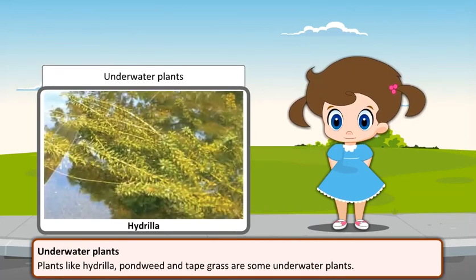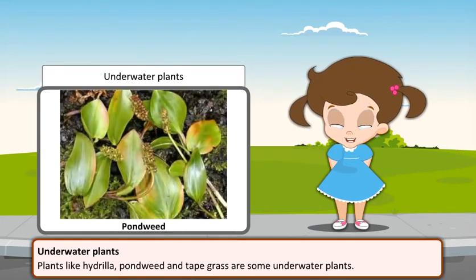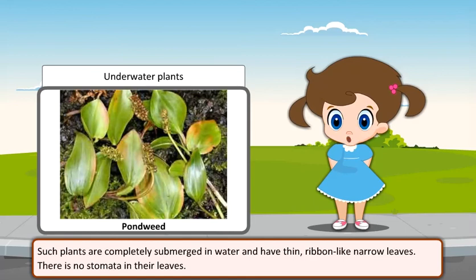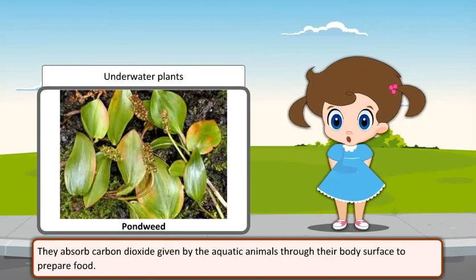Underwater plants. Plants like hydrilla, pondweed and tape grass are some underwater plants. Such plants are completely submerged in water and have thin, ribbon-like narrow leaves. There are no stomata in their leaves. They absorb carbon dioxide given out by the aquatic animals through their body surface to prepare food.